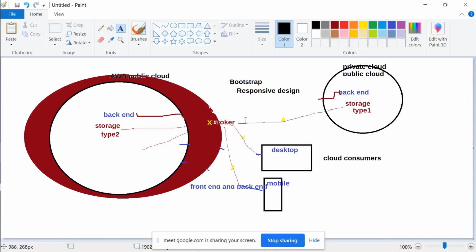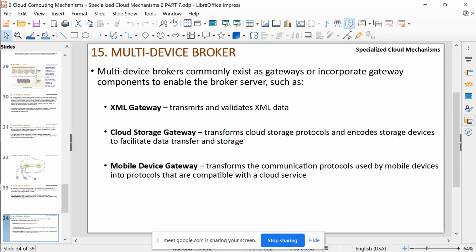So in the same way, the broker might also be internally using these tools. We do not know what tool AWS uses, but somewhere down the line, all this conversion process is happening to deal with heterogeneous devices and services outside the cloud. So that is what it means, multi-device broker. A multi-device broker commonly exists as a gateway.